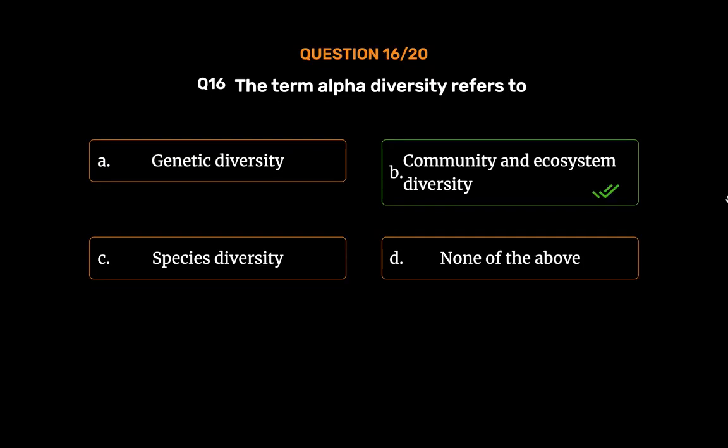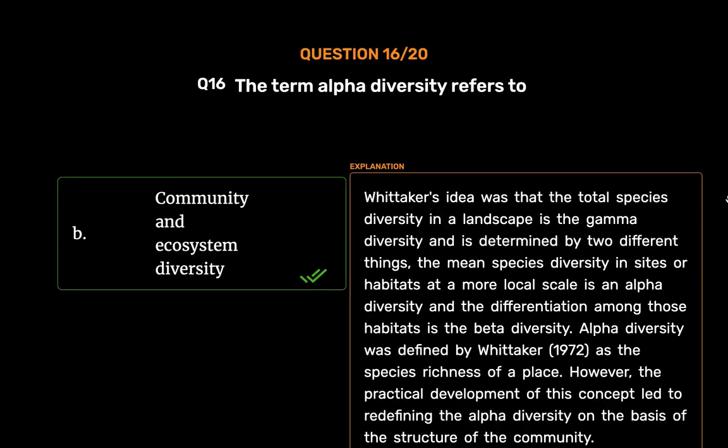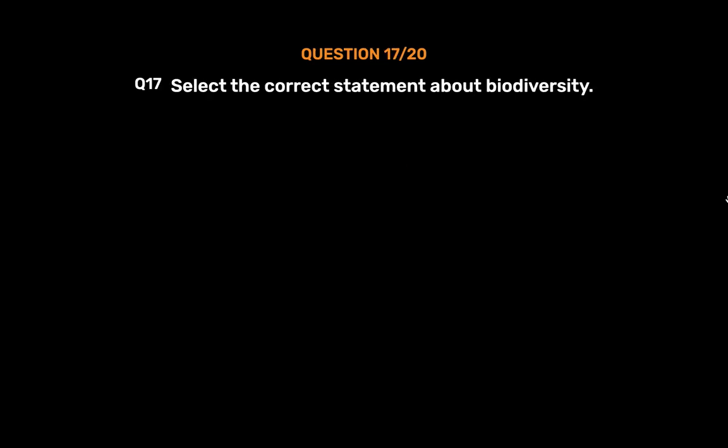Community and ecosystem diversity. Whittaker's idea was that the total species diversity in a landscape is the gamma diversity and is determined by two different things. The mean species diversity in sites or habitats at a more local scale is the alpha diversity, and the differentiation among those habitats is the beta diversity. Alpha diversity was defined by Whittaker, 1972, as the species richness of a place. However, the practical development of this concept led to redefining the alpha diversity on the basis of the structure of the community.